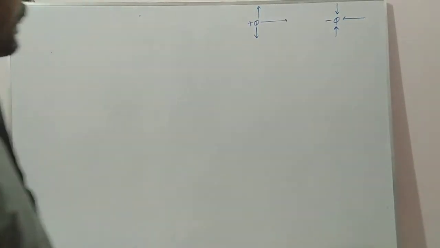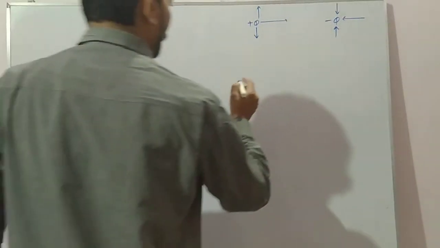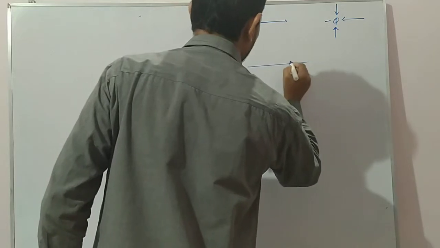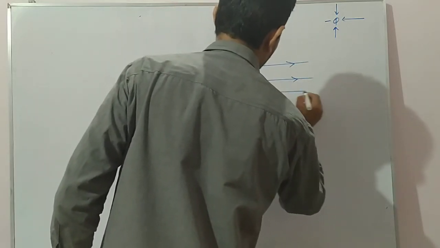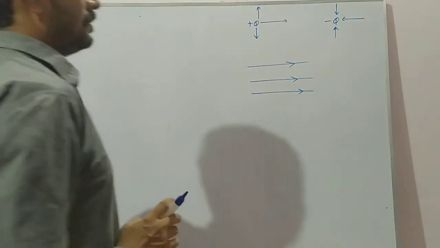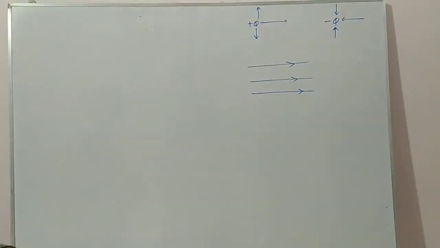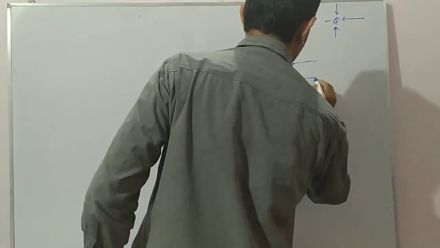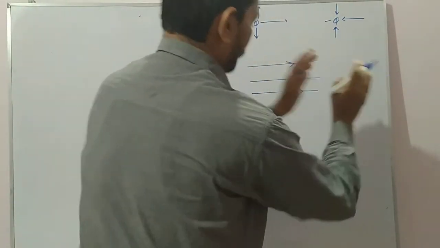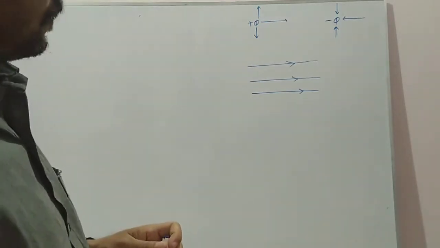By the way, if electric field lines are given like this, suppose they are moving from left to right, what can we conclude?